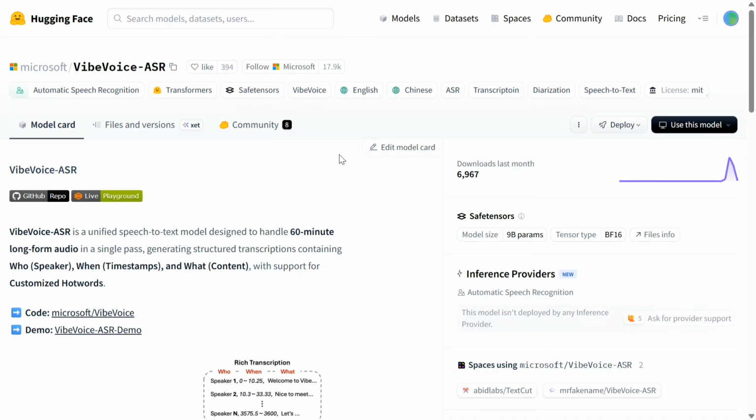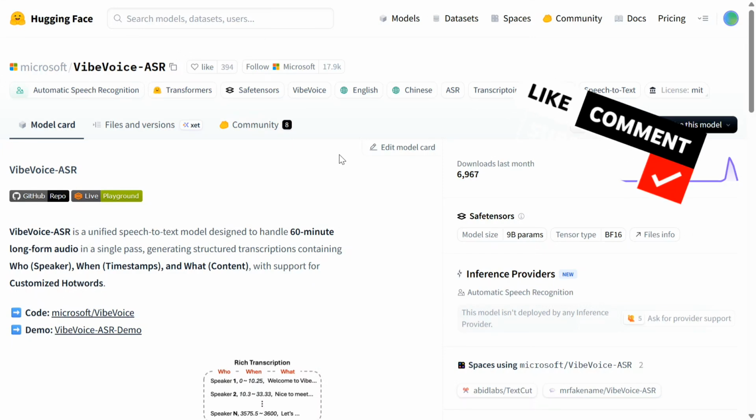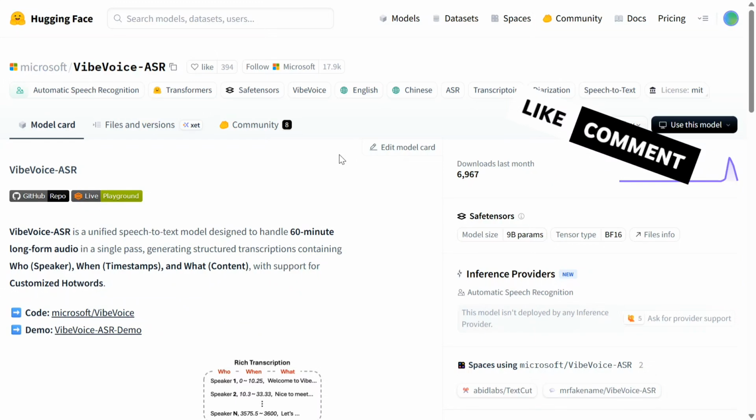The best part, it doesn't just output the text but a couple of other things as well. One is the timestamp, and the other is the speaker ID. So if there are multiple speakers in the audio, it is able to recognize that. The model is completely open source, and as you can see, it is available on Hugging Face as well. Right now it is trending on Hugging Face too. The model is available on GitHub, you can try it out.